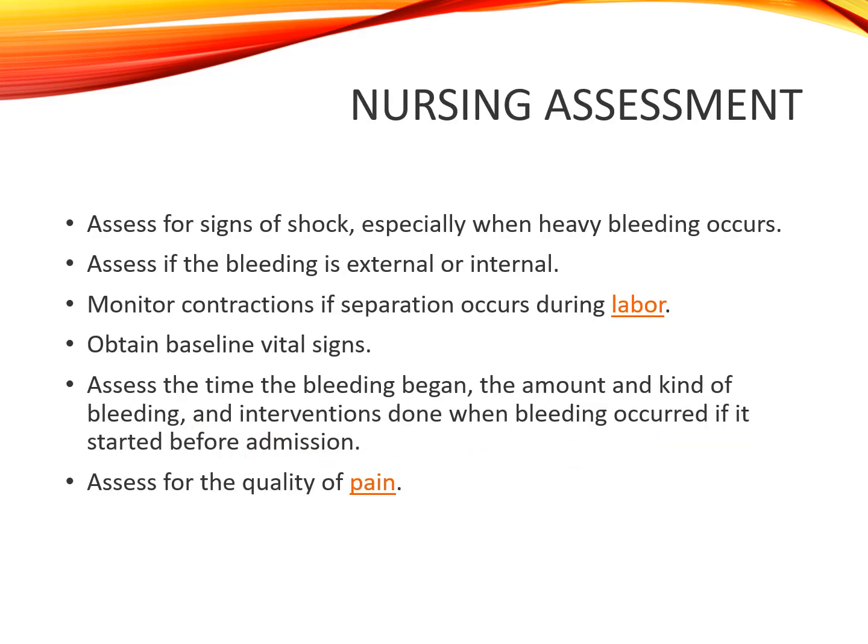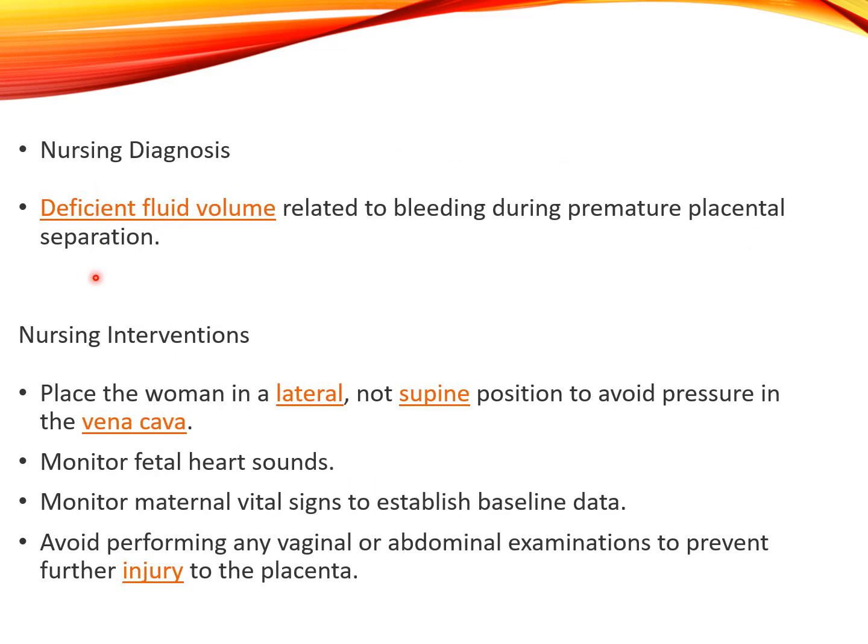Nursing assessment. Assess for signs of shock, especially when heavy bleeding occurs. Assess if the bleeding is external or internal. Monitor contractions if separation occurs during labor. Obtain baseline vital signs. Assess the time the bleeding began, amount and kind of bleeding, and the interventions done when bleeding occurred. If it started before admission, assess for the quality of pain. Nursing diagnosis will be deficient fluid volume related to bleeding.